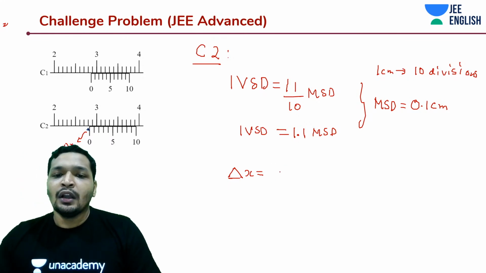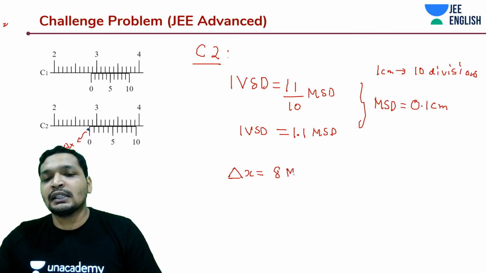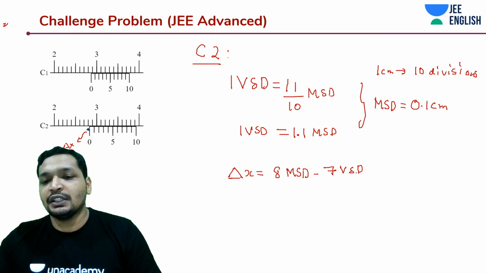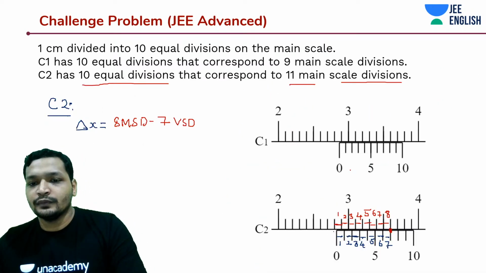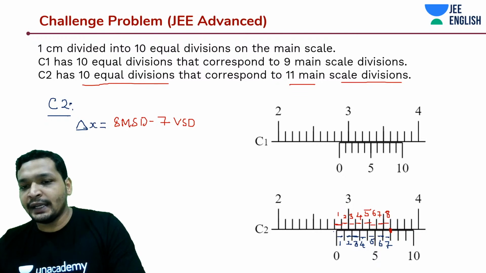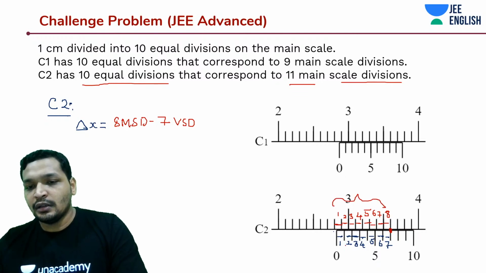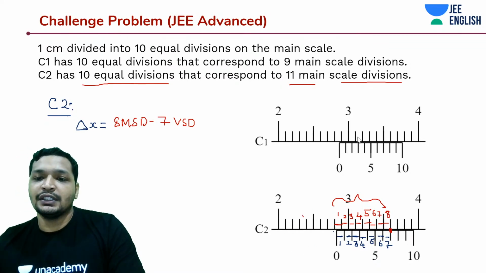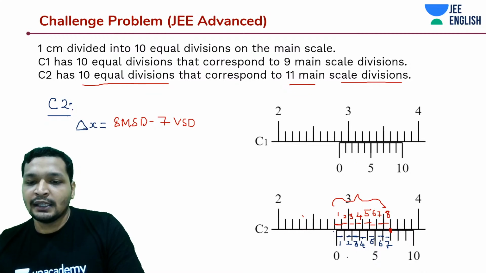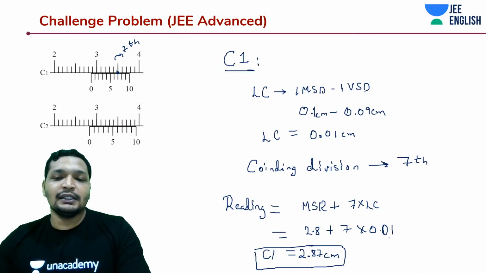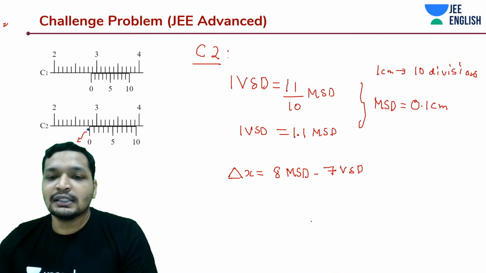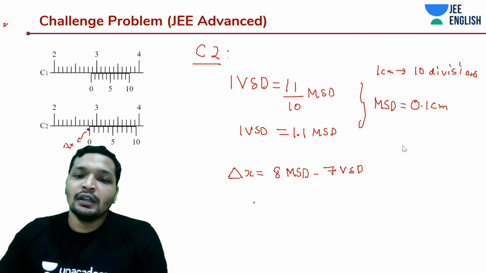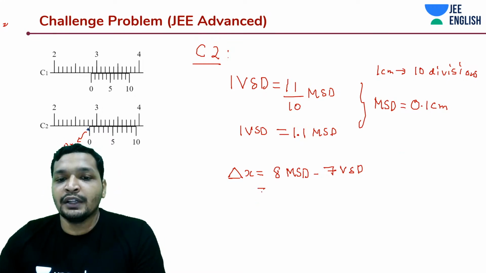Right? How much is this? 8 main scale divisions minus 7 Vernier scale divisions. Right? 8 main scale divisions minus this 7 Vernier scale divisions. Just emphasizing again and again so that you don't make the mistake, students. Notice this. This is a specific case, or you can call this a special case, of your Vernier calipers.